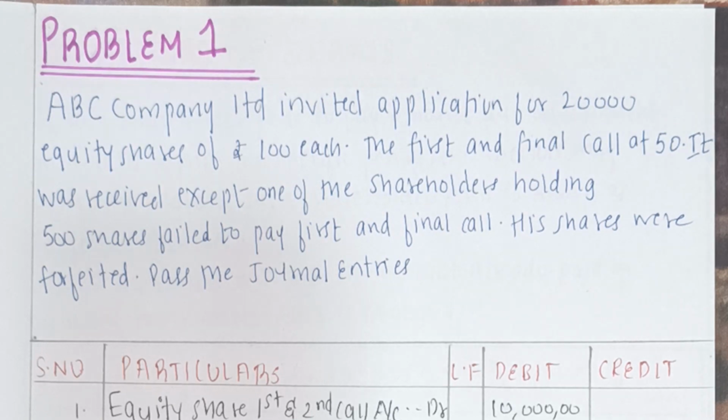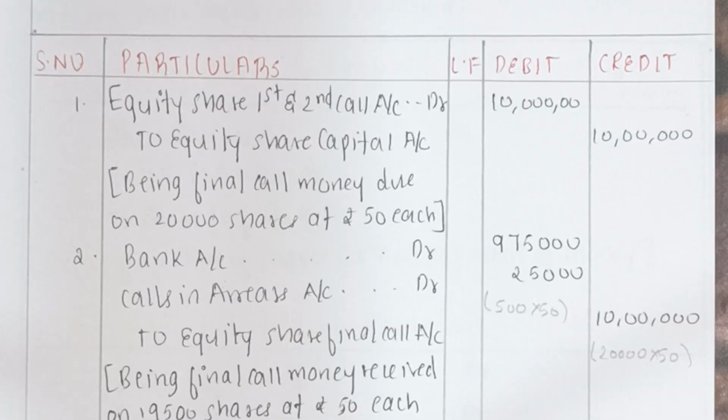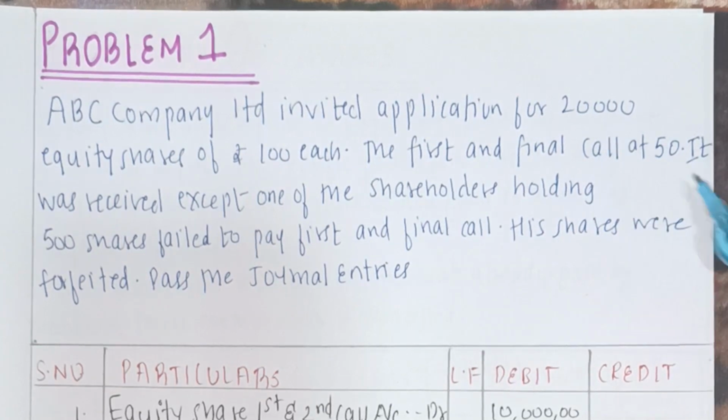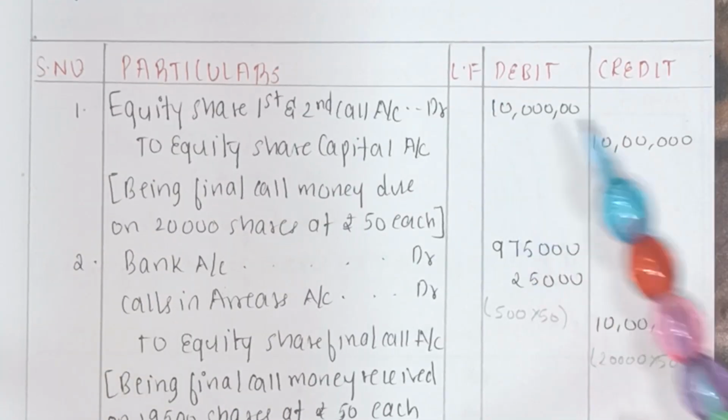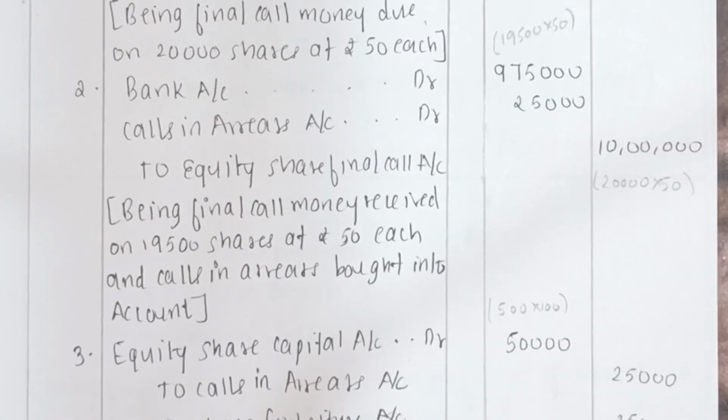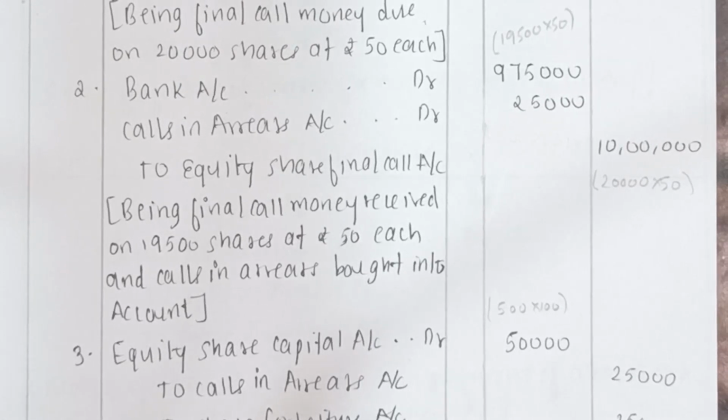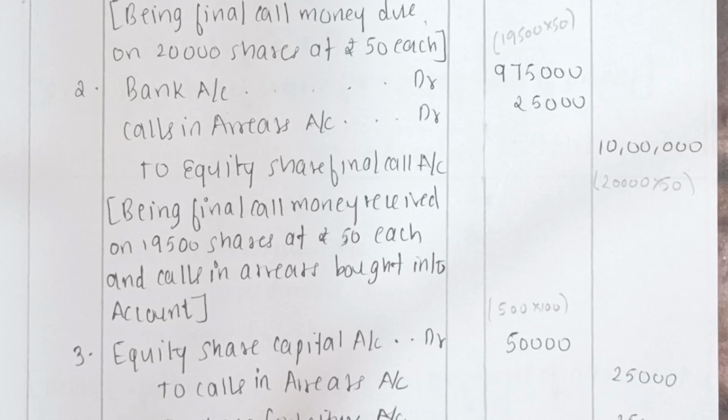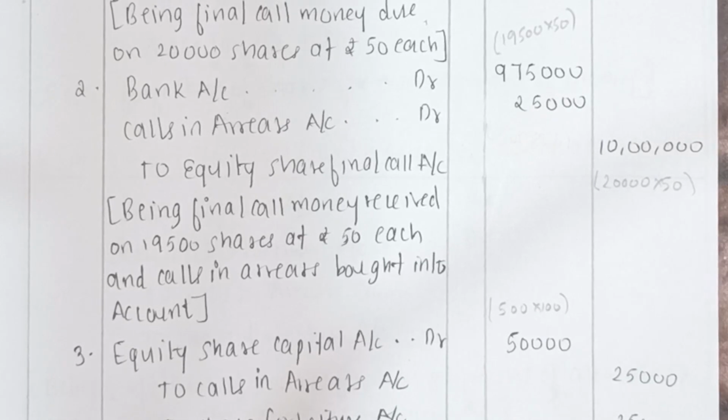Alright, so let's begin. The first entry is the normal entry of first and the second call, that is equity share first and second call account debit to equity share capital account, and you will multiply 20,000 by the rate, that is 50. That's how you get 10 lakhs and 10 lakhs. So let's start with our second entry, that is calls in arrears entry. Bank account debit, calls in arrears account debit to equity share first and final call account.